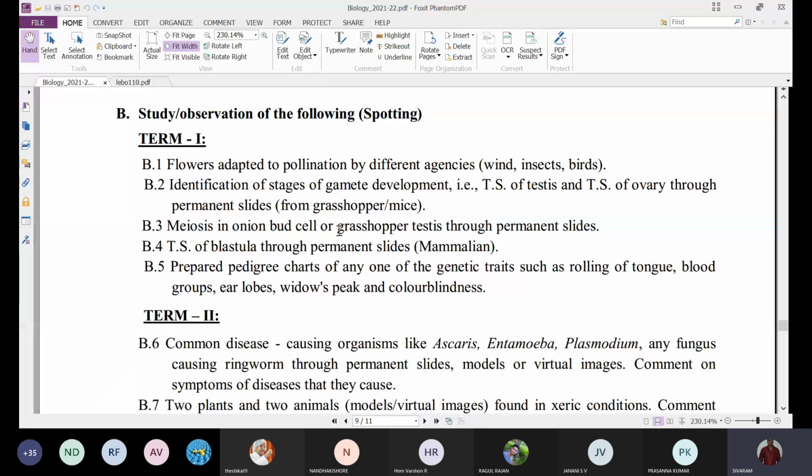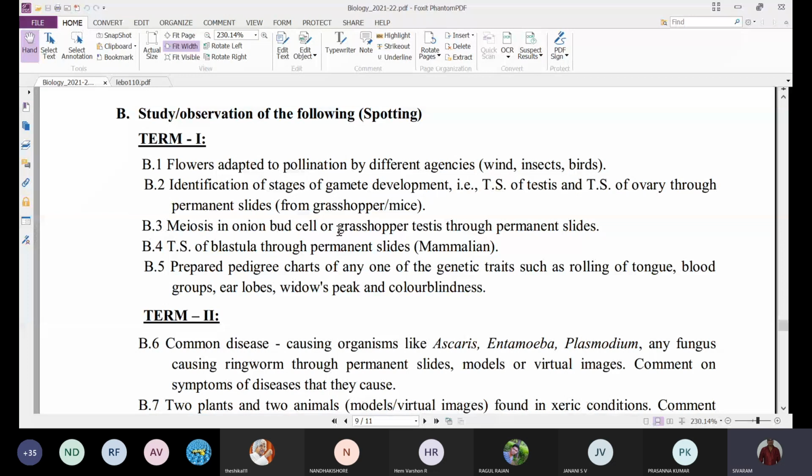Like that, the pedigree charts. You have to observe the pedigree chart and say whether it is autosomal recessive, autosomal dominant, X-linked recessive, or X-linked dominant. Different traits you have to identify, and you have to draw the pedigree chart. It will already be displayed, so you can draw the pedigree chart and write the characteristics.